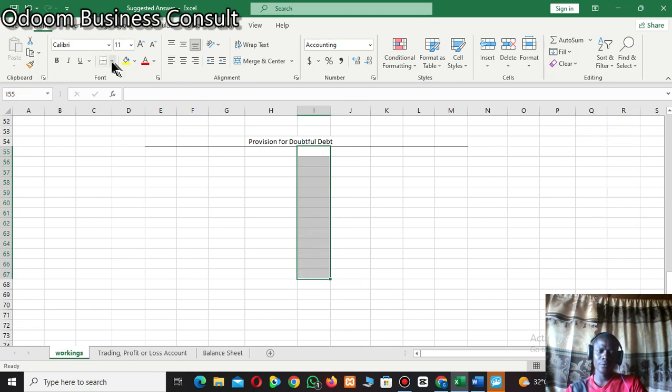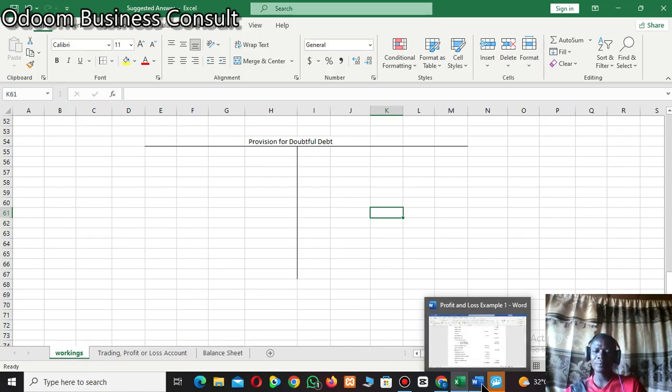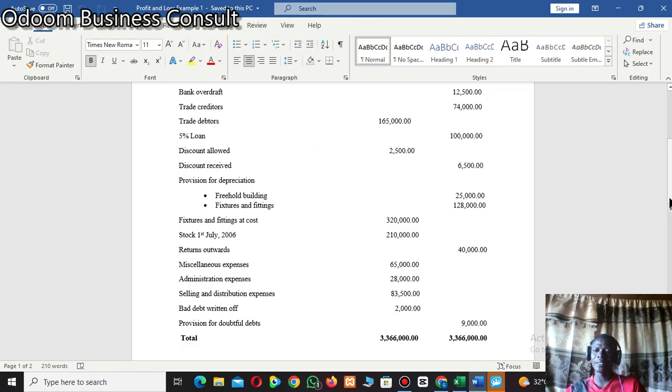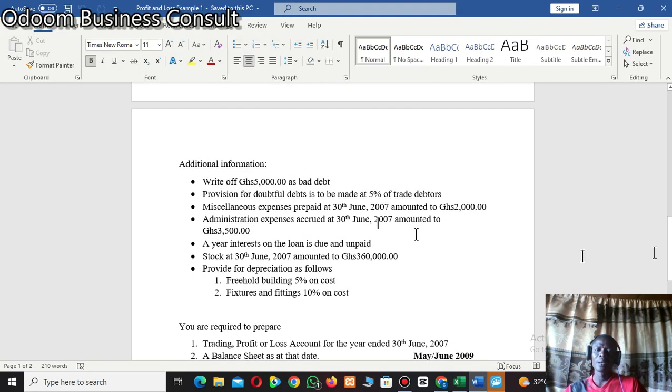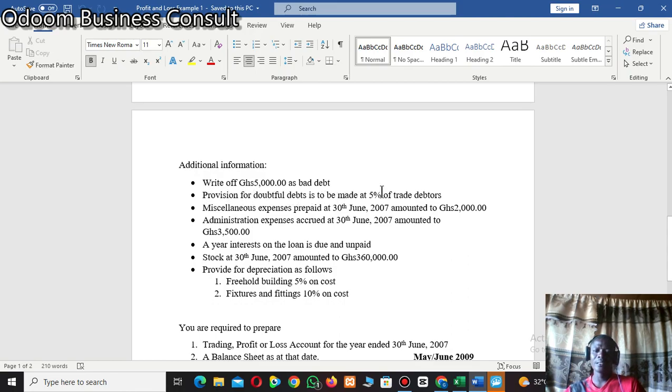So we have our account like this, and if this is the first time the business is making provision for doubtful debt, using this illustration, now this 5% on trade debtors will be taken to the profit and loss account straight away.